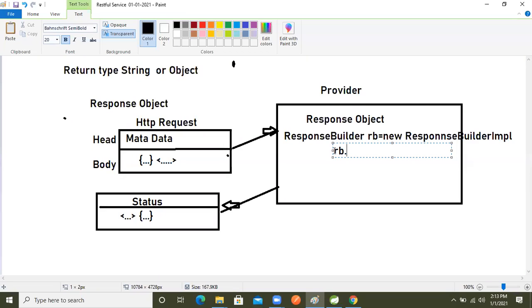rb dot, we will take this response builder reference object, right? In that, what will we do now? Status code. First, let's do entity. The entity object is there, this is an argumented method. Here we can pass collection data, object data, and here we can pass our normal primitive data also, right? This is the argumented method.